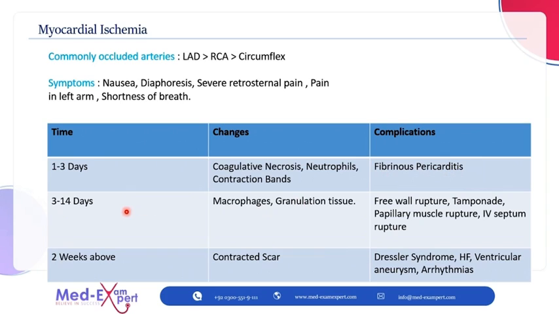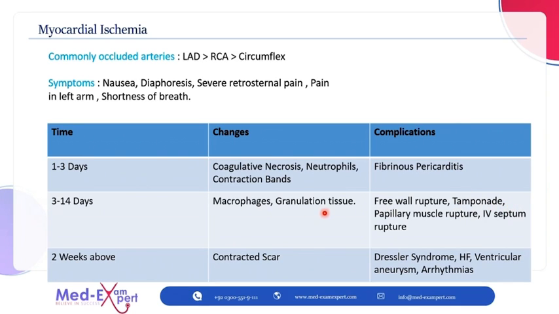Now in 3 to 14 days, यानी कि 3 दिन से 2 हफ्ते के अंदर उसकी माइक्रोस्कोपिक चेंजेस जो होंगी, there can be abundance of macrophages along with the neutrophils and the granulation tissue. अब ये बहुत important है याद रखना because it comes in the exam that a person has died on the 8th day or 9th day of a myocardial ischemia. What can be the most possible cause? It can be the cardiac tamponade, because cardiac tamponade can lead to an imminent death.